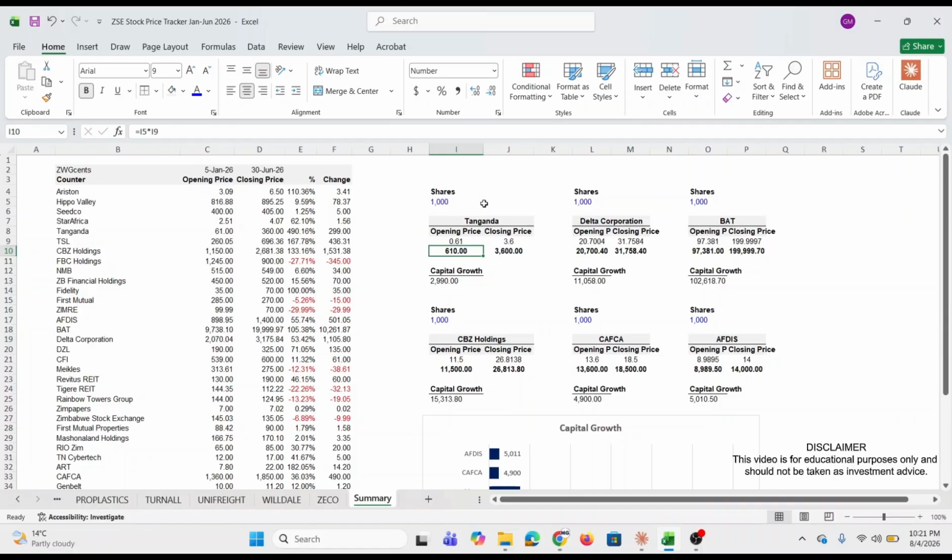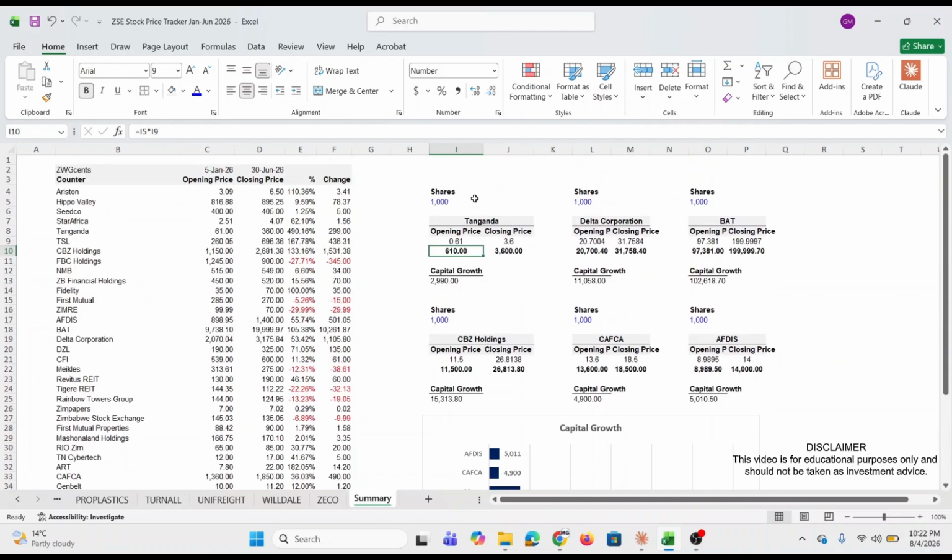So I've put together the stock price tracker for all ZSE listed counters from January to June 2026. In column C, we have opening share prices as at 5 January 2026. In column D, we have closing share prices as at 30 June 2026. And I've also come up with a scenario just to track the capital gains, or the share price appreciation, in each of these 6 listed companies that I've picked from this list of counters.